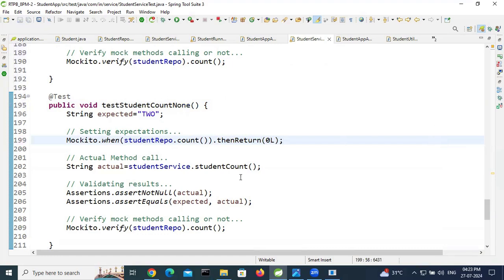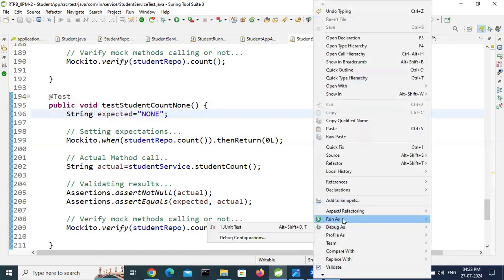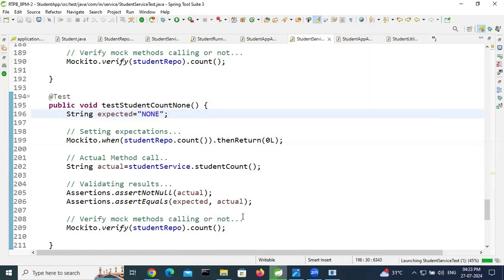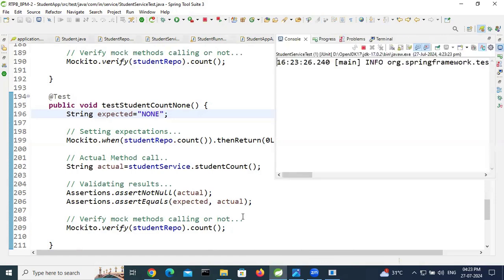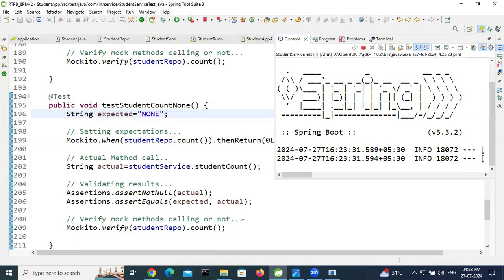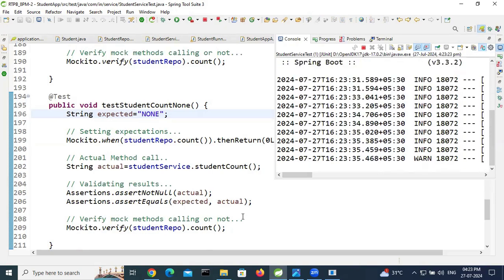So let's run. Then we are expecting none. So right click, run as JUnit. Let's verify whether this test case is working as expected or not. If we get any errors, then we will change the code. So this is the first approach.